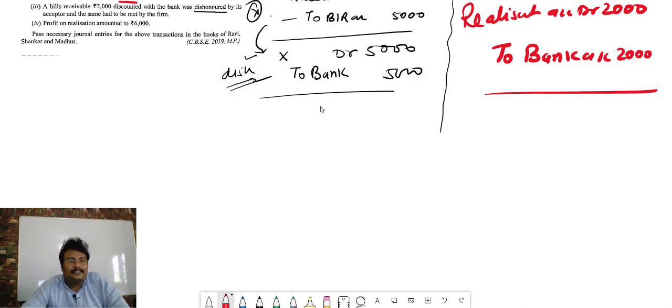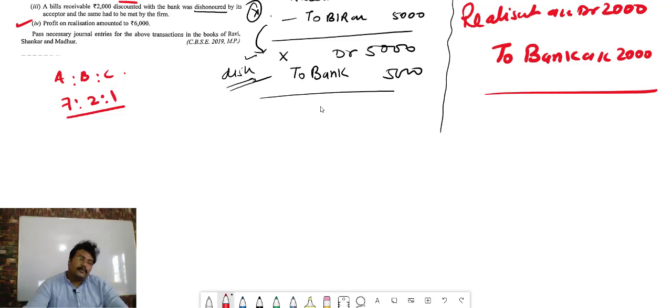Last entry, as you can see, profit on realization amounted to 6,000. As we know, whenever there is a profit, that will be distributed between partners. Partners are A, B and C, and their ratio was 7:2:1. So profit is 6,000 rupees. So bacha, we will distribute that profit.